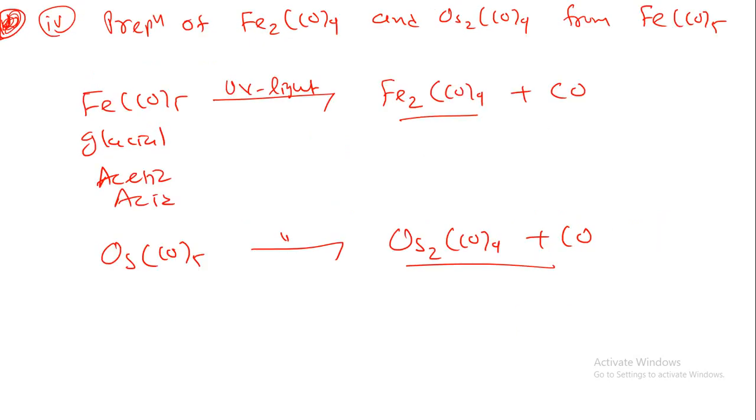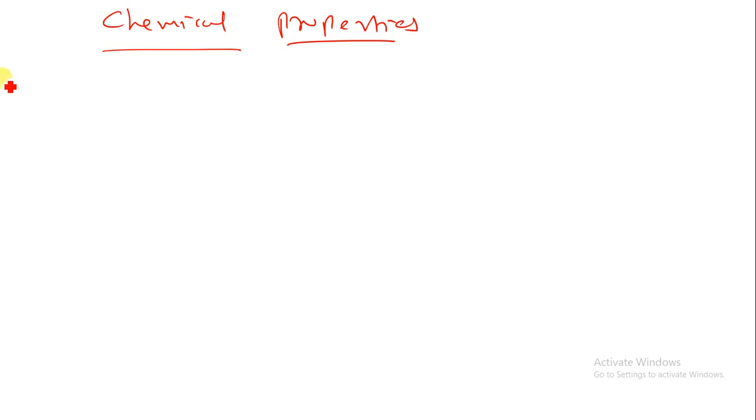Now let us understand the chemical properties. In an examination they can directly ask a question like this: write down the physical properties of the metal carbonyl, or write down the chemical properties of the metal carbonyl. First, it can undergo a substitution reaction.